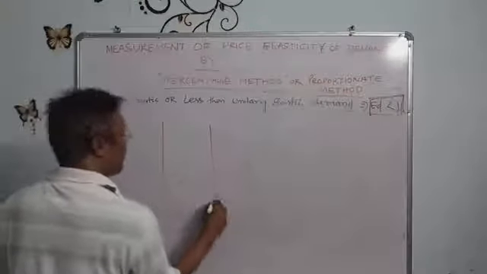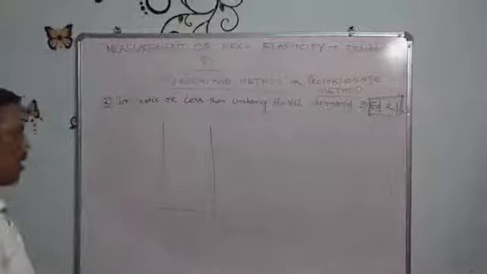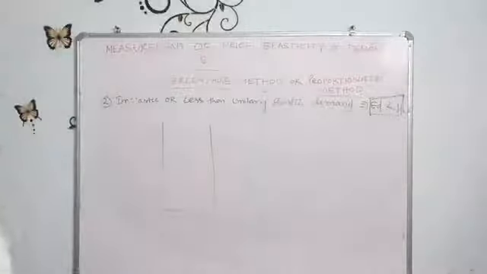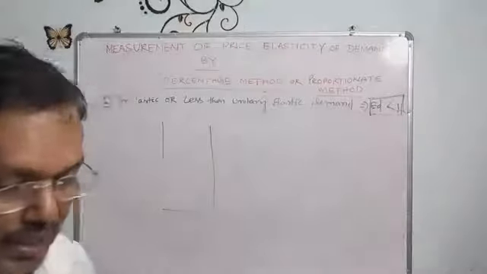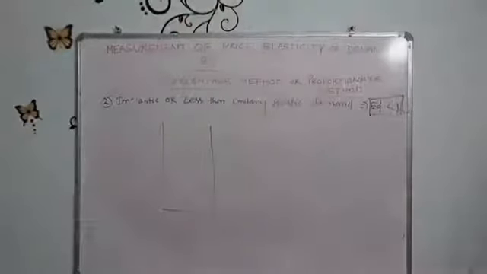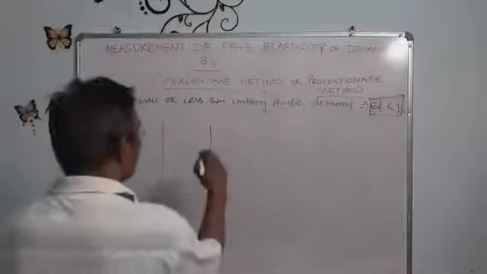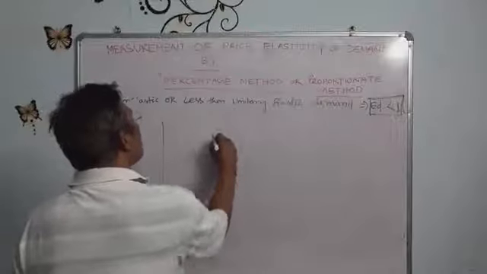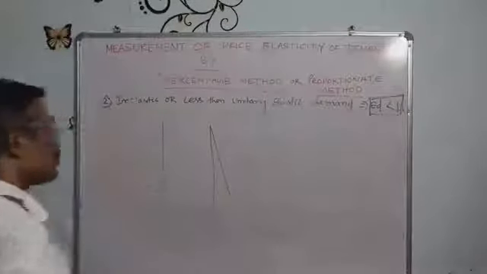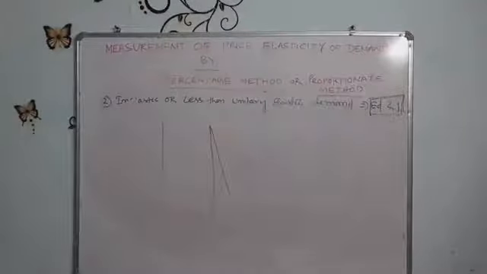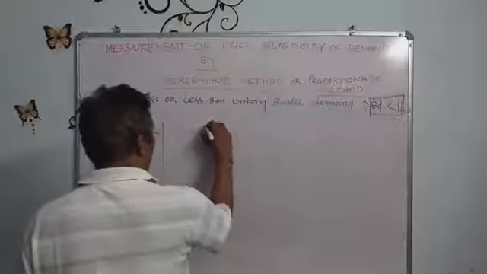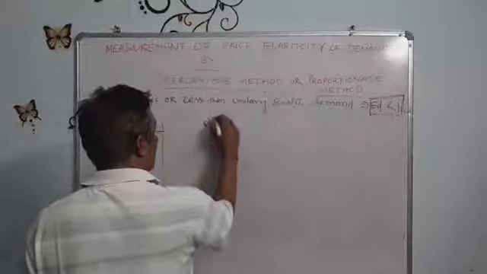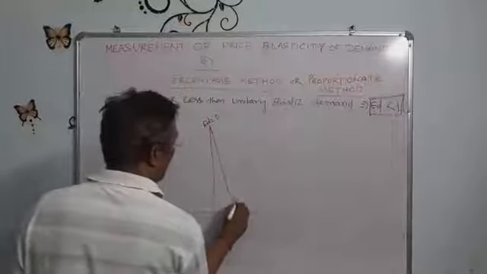And the second one is inelastic demand. This is elasticity of demand equal to 0, and this is elasticity of demand less than 1.